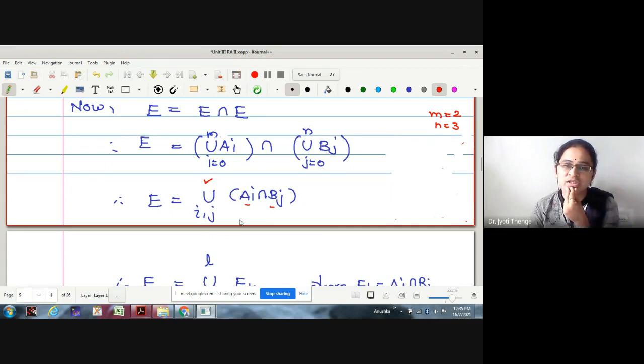All i,j combinations we have to consider. Therefore, first I'll take i from 1 to 2 and j takes values 1, 2 and 3. For i equal to 1, how many j's will be there? 3 j's. For i equal to 2, there are 3 j's. Therefore, how many combinations will be there in all? 6 combinations, no?